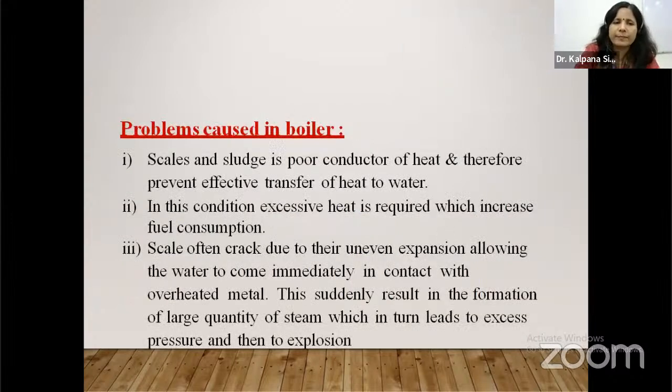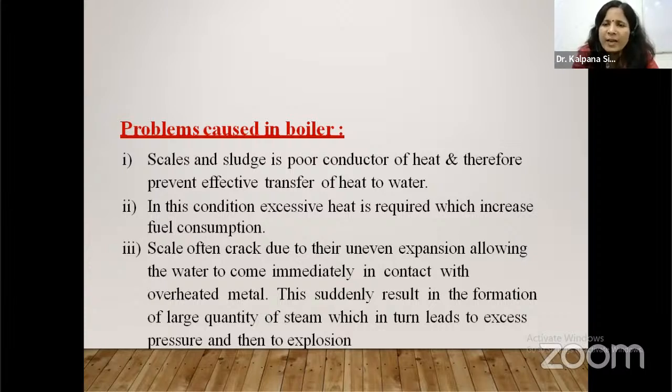Next, foaming. What do you mean by foaming? Foaming is the formation of foam or bubbles at the surface of boiler water if the boiler water contains alkali and simultaneously oil. Alkali and oil, when introduced in the boiler at high temperature, react together and form soap.